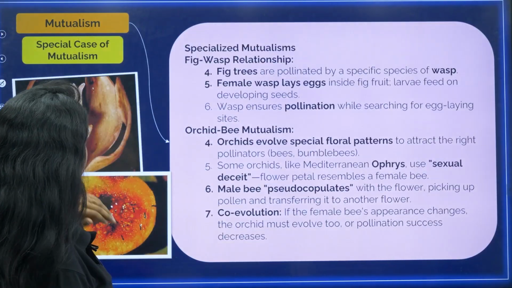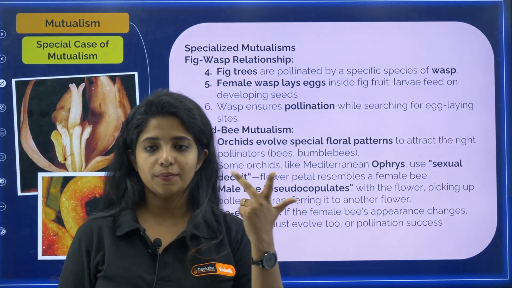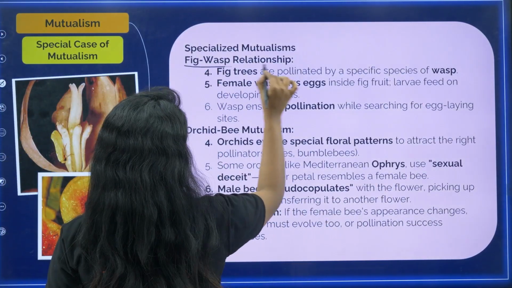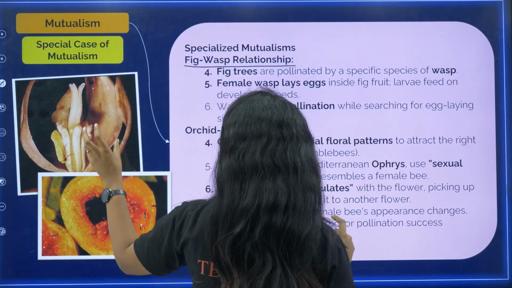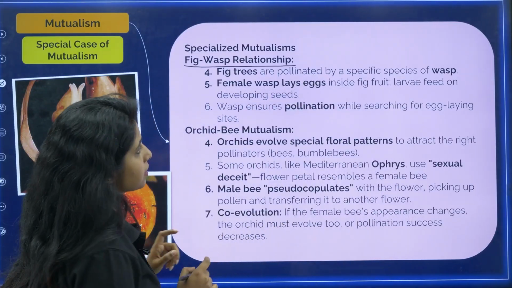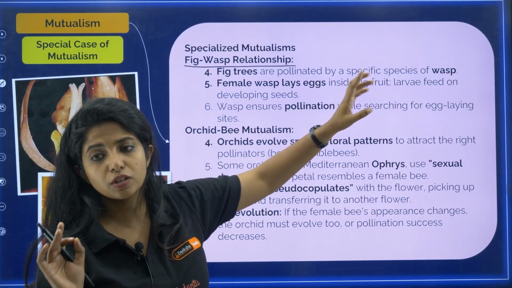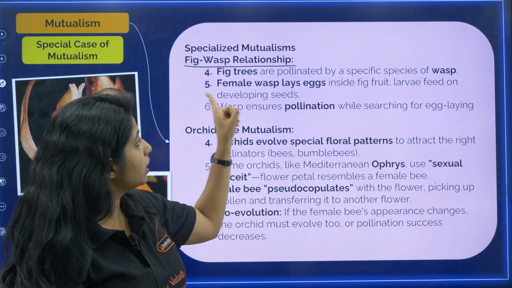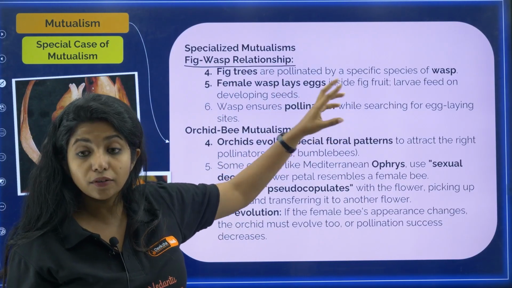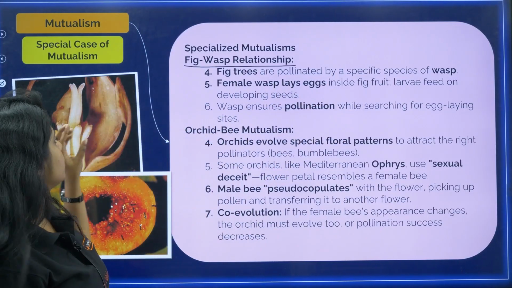Now there are special cases of mutualism as well. So the fig and wasp relationship. So this is the fig tree. Inside the fig tree there are wasps who lay the eggs. Fig trees are pollinated by specific species of wasp, no one else. Now female wasps lay their eggs inside the fig fruit, and the larvae feed on the developing seeds.